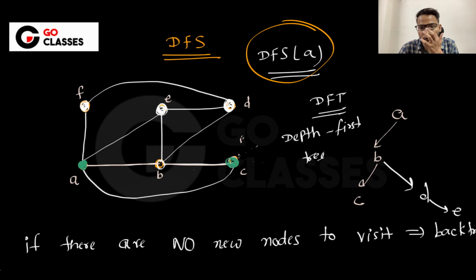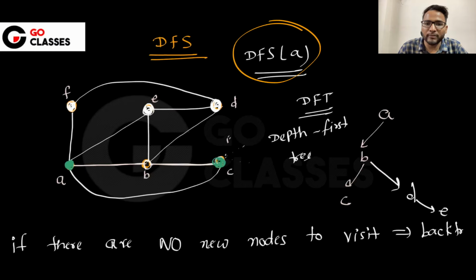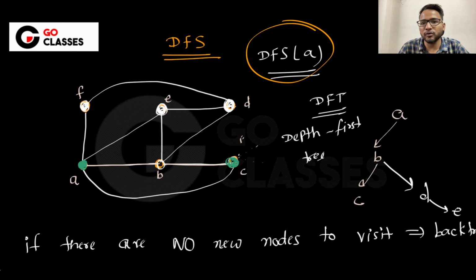From A you go to B, and from B you go to C. So my question is: after C, can you go to some other node that is not visited? Obviously you cannot. So you have to do something called backtrack. This is called backtrack, which means you have to come back to B or A. I just want you to revise this DFS so that you are more comfortable with the questions.